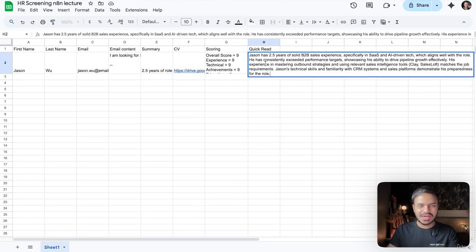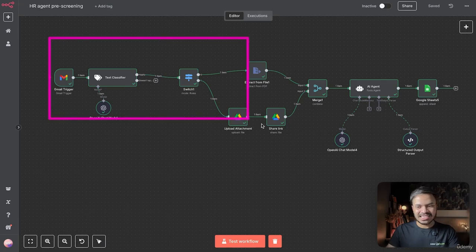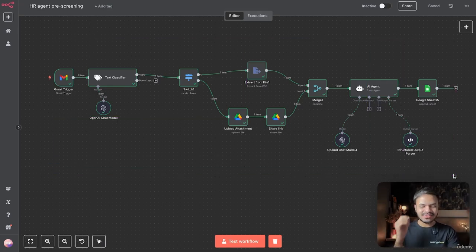And here is a quick read or the summary of our candidate. Jason has 2.5 years of solid B2B experience and he is the right fit for this job. So by using this HR agent, you can pre-scan all of your candidates within a matter of minutes without you having to do this manually.